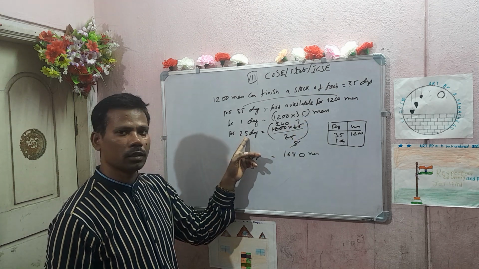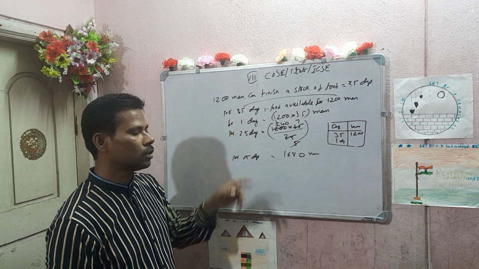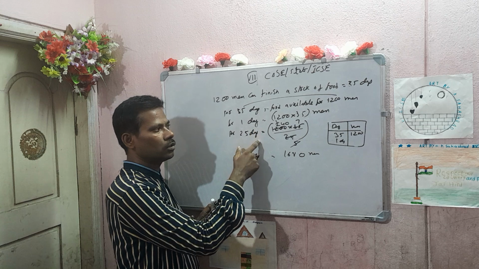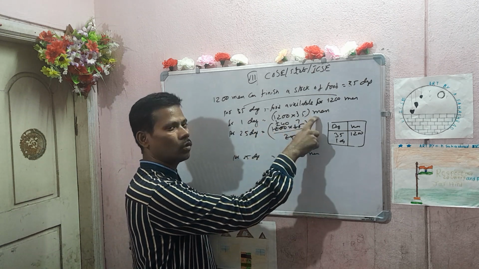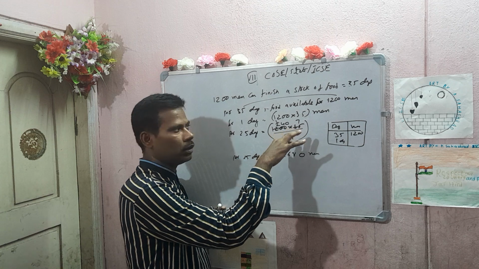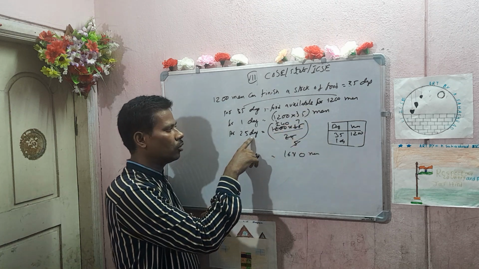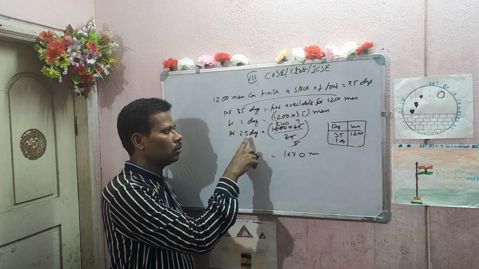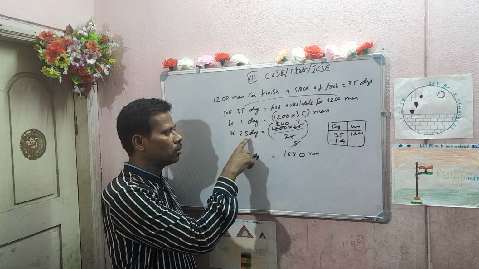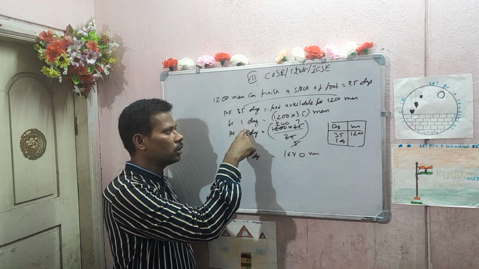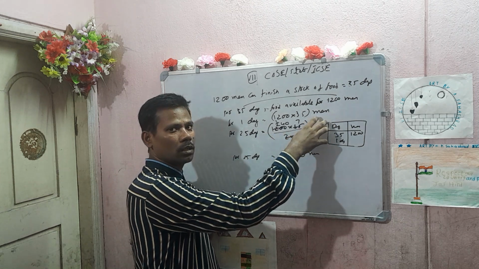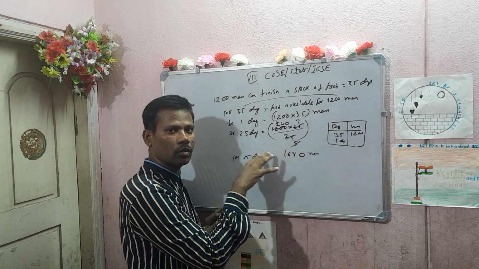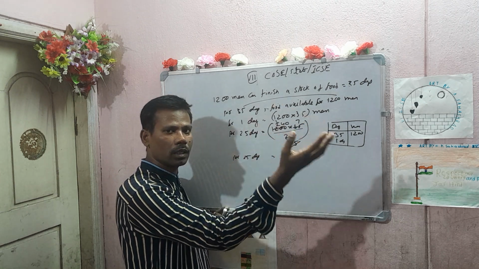Now for 25 days, compare this and this. Now the days are increased from 1 to 25. That means food sufficient will be less, because the days are increasing.